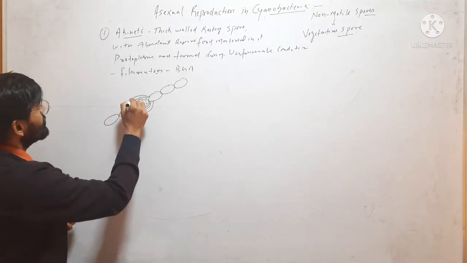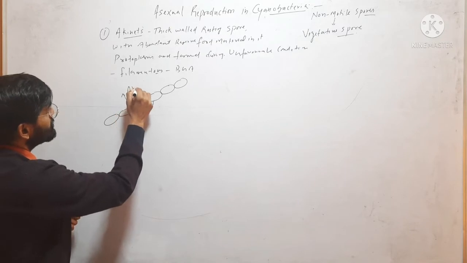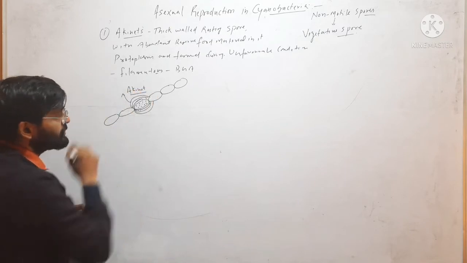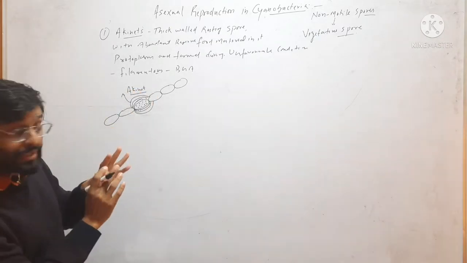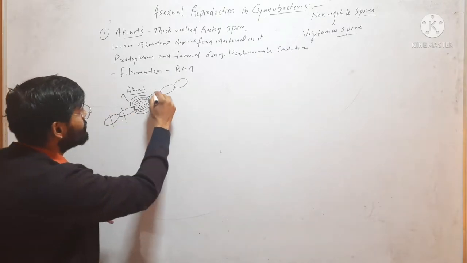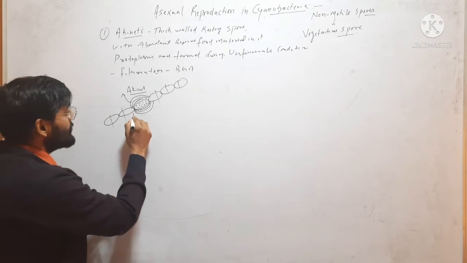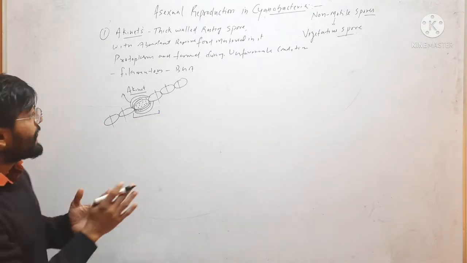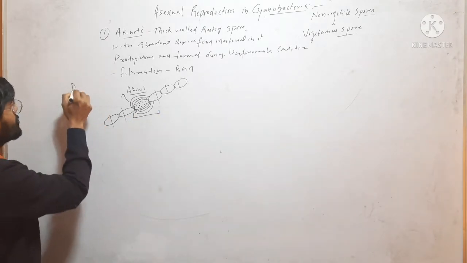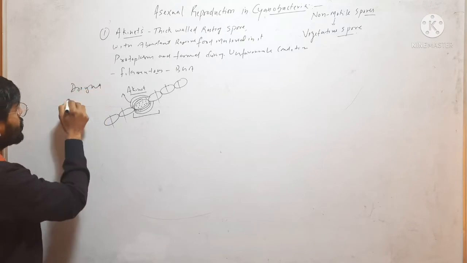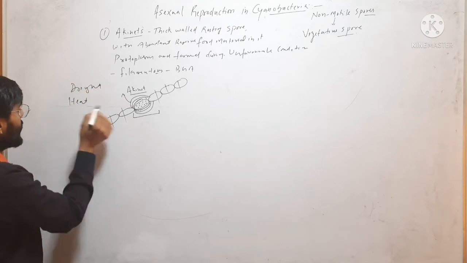So this is akinete. During unfavorable condition, all these other cells will die. The cell that remains viable is the akinete, because it is thick-walled and resistant to drought, heat and cold.